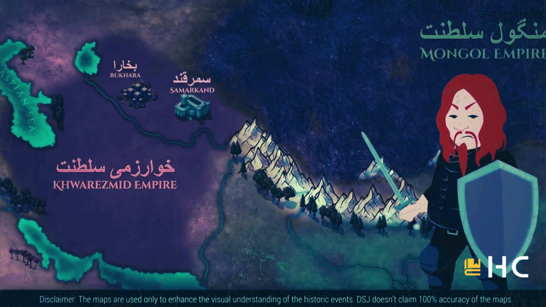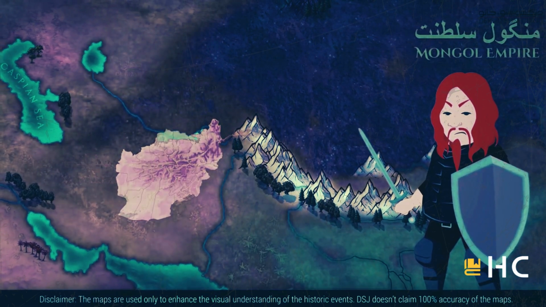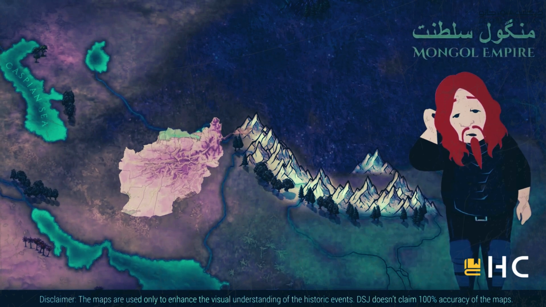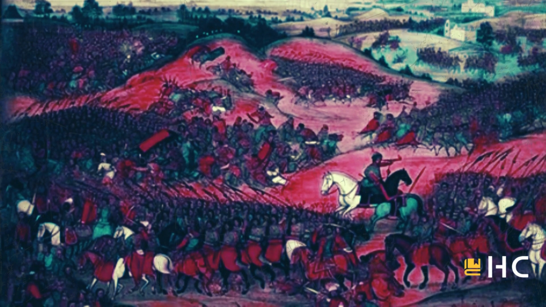In response, Genghis Khan invaded the Khwarezmi Empire with an army. Genghis Khan's Mongol army destroyed great cities such as Samarkand and Bukhara. However, the Mongol army met its match in Afghanistan. The Mongols faced stiff resistance at every step. The Afghans defeated the Mongols. This defeated the mighty Mongol Empire. How did all this happen?